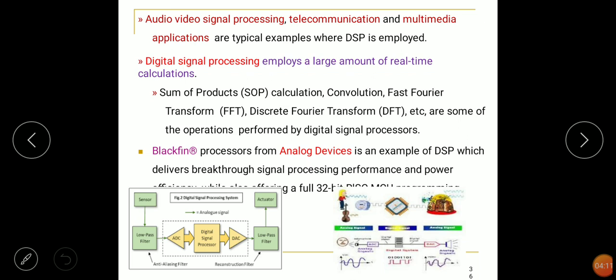The Blackfin processor from Analog Devices is an example of a DSP which delivers breakthrough signal processing performance and a power efficient full 32-bit processor. Okay, so here a block diagram is shown of the processing of the signal, how a digital signal will be converted to an analog signal, and how it will process the audio or video signal. The block diagram is shown, you can see here.